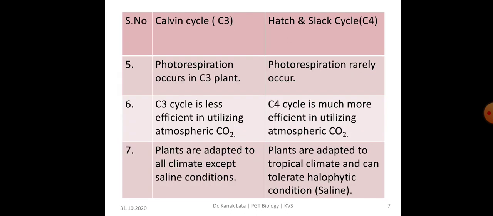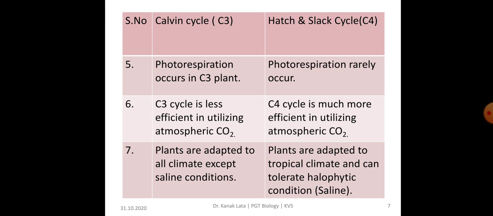In Calvin cycle, photorespiration occurs in C3 plants, whereas no photorespiration or rarely it is occurring in case of C4 cycle. C3 cycle is less efficient in utilizing atmospheric carbon dioxide, whereas C4 cycle is much more efficient in utilizing atmospheric carbon dioxide.